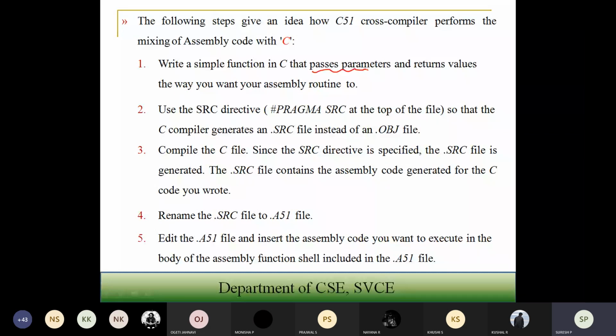And decide what you want your assembly routine to do. Now, as you know, we have the source directive, which we discussed at the very beginning. When you use the source directive, the program has this particular macro at the top of the file, and wherever the source directive appears, it is included.